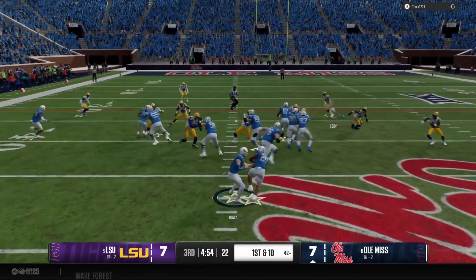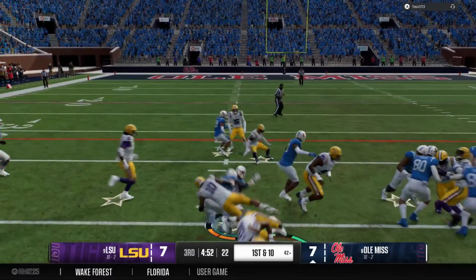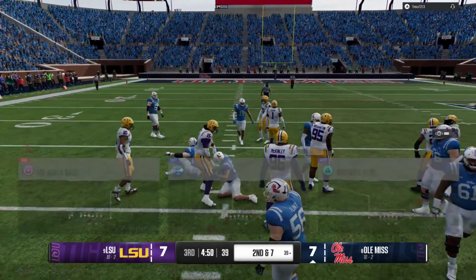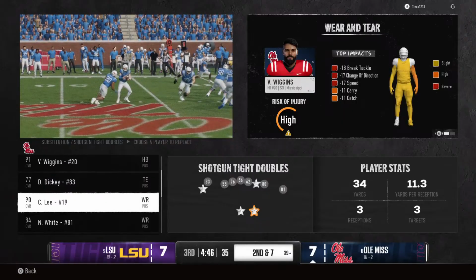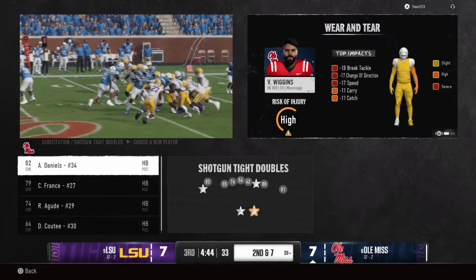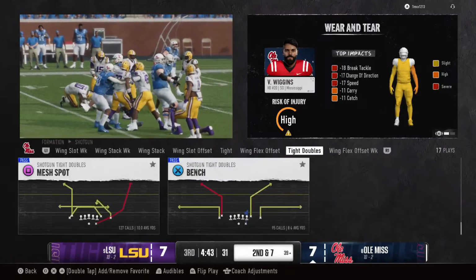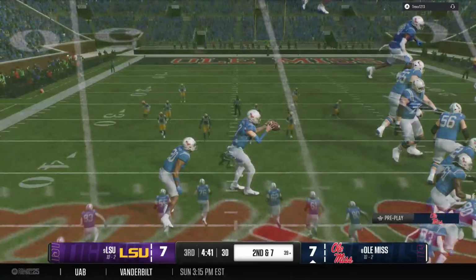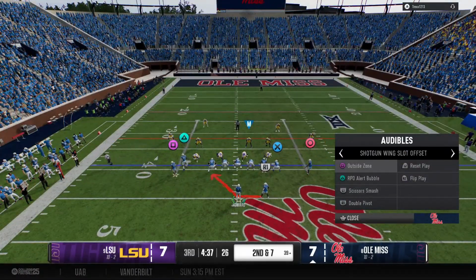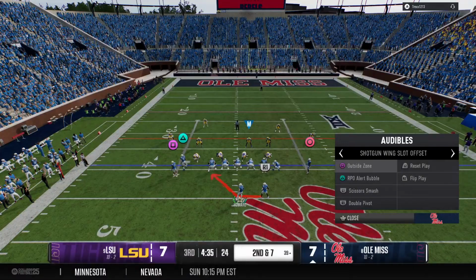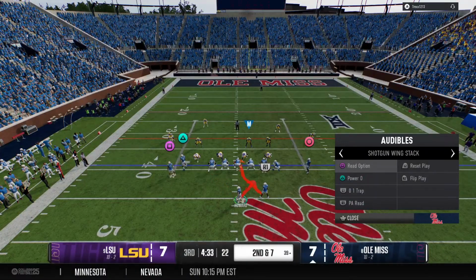Ready. They'll run it from the gun. Stop short of the marker after just a short gain. Chris, you know, the spread era over the years has always grown offensively, but what I've always been impressed with are defenses that really build their defense to play in space and still have an ability to be sound at the line of scrimmage and defend a running game. It's exactly what we saw right there.